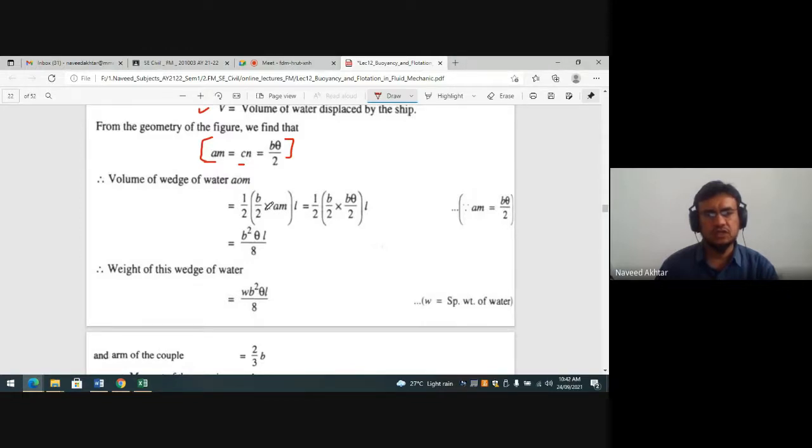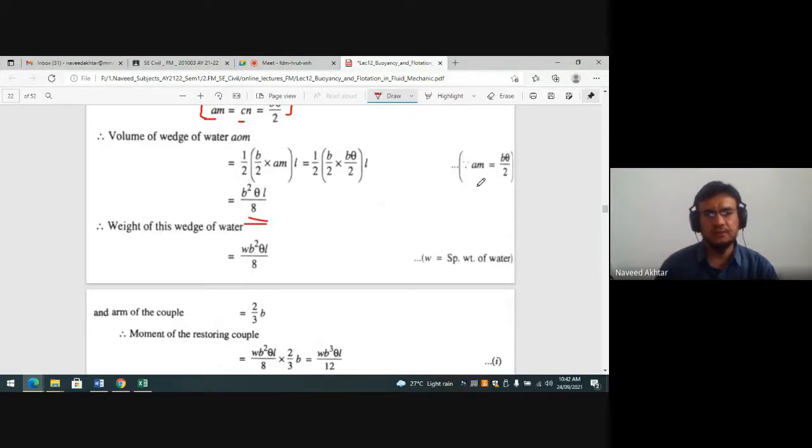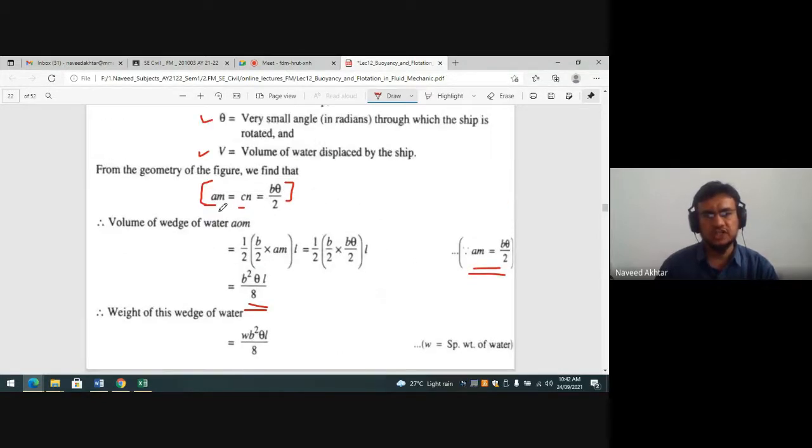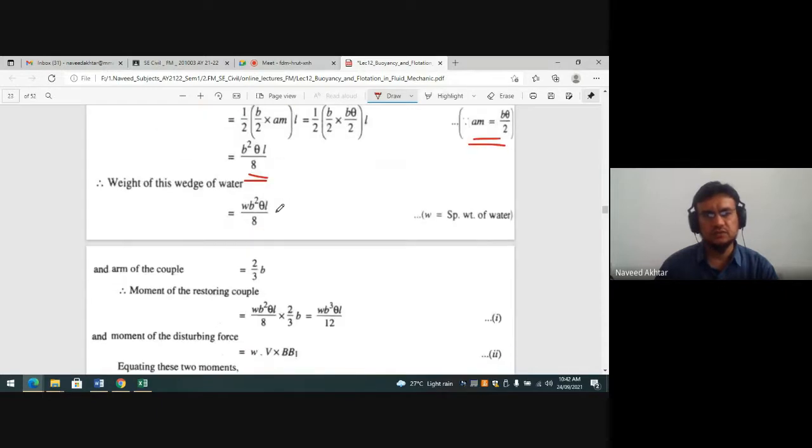So this is half into B by 2, AM is B theta by 2, into L, which gives B square theta L by 8. Okay. So AM you know, CM you know, B theta by 2. Therefore, the weight of the wedge of water is w B square theta L by 8.